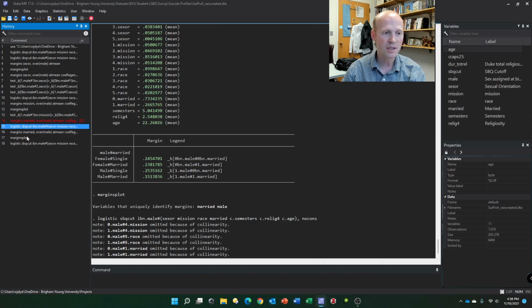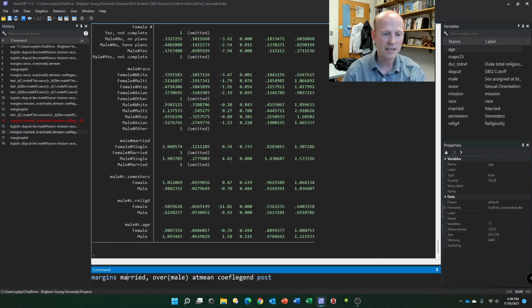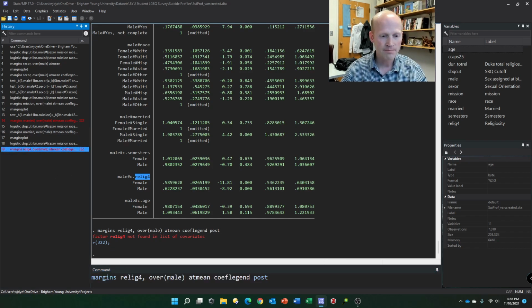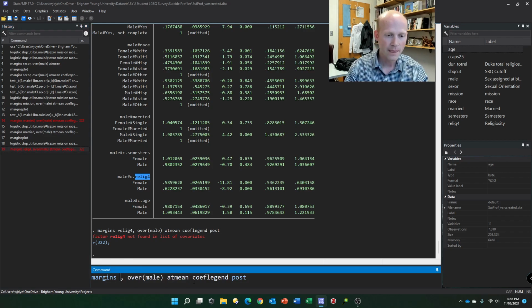So let's run the logistic regression again. Let's do it over religiosity. Relig 4, so the 4 quartiles of religiosity. I have to do this differently because this is a continuous variable.